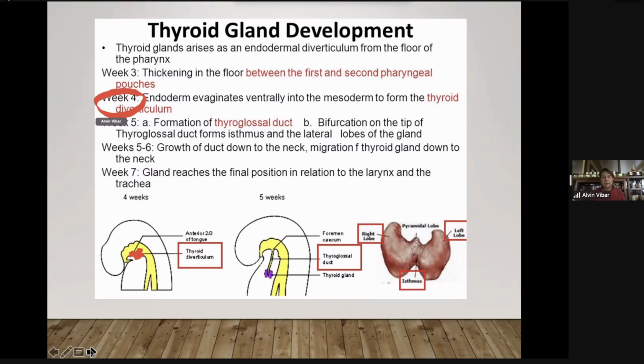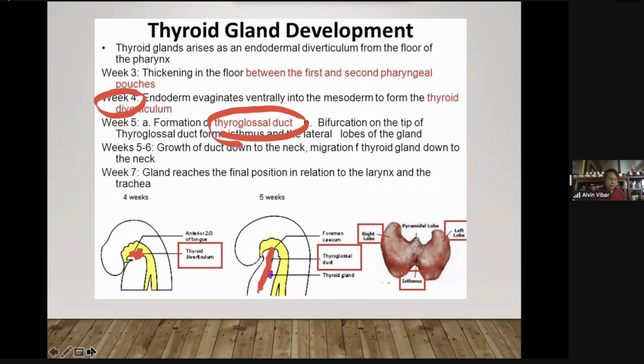After that, there will be formation of the thyroglossal duct, referring to glossal, tongue, and thyro, the developing thyroid gland. The thyroglossal duct will start to descend towards the neck area.